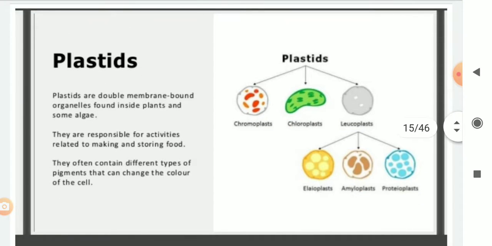Next is plastid. As we know that plastids are double membrane bound organelles which are found inside the plants. They are absent in the animal cell or in some algae. They are responsible for activity related to making and storing of food. There are basically three kinds of plastid: chromoplast, chloroplast, leucoplast.